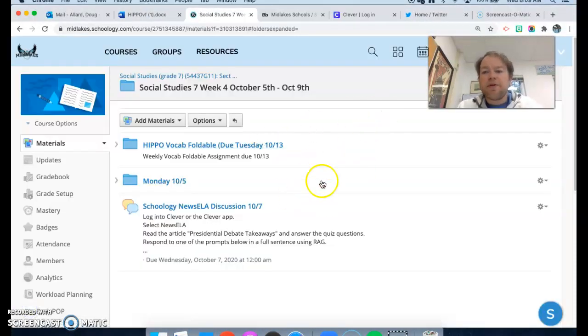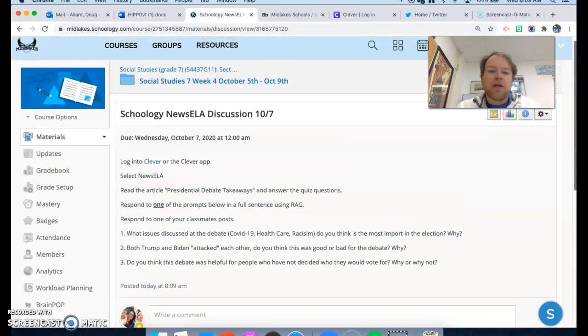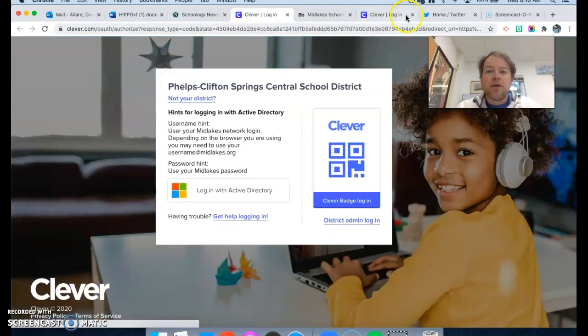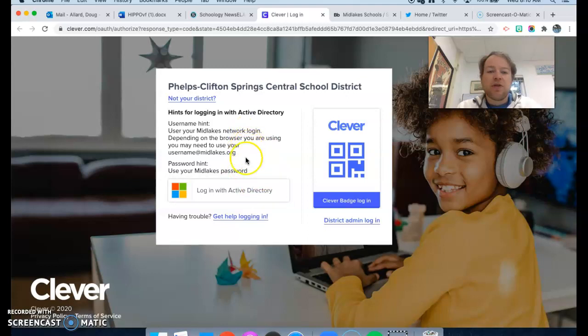Alright, so right now I'm at your Schoology page. You'll see the Schoology NewsELA discussion is right here. I'm in my browser, so it may look a little bit different than yours. If I click on the Wednesday work, the first thing you need to do is log into Clever. You can go to the school website and do that. You can come right here and it's going to ask you to log in with Active Directory. It may log mine in. I'm going to try to log in as a student.